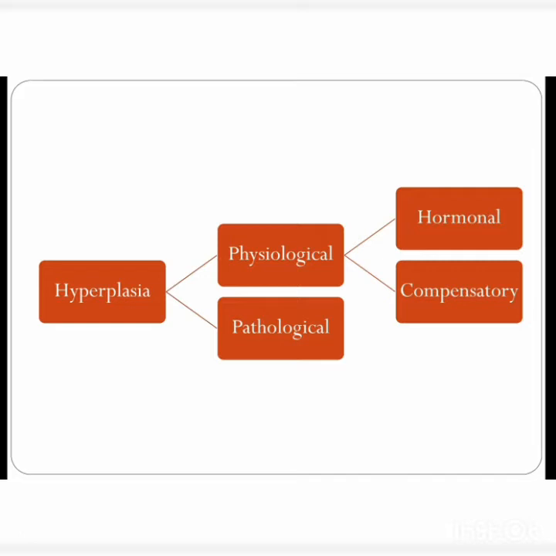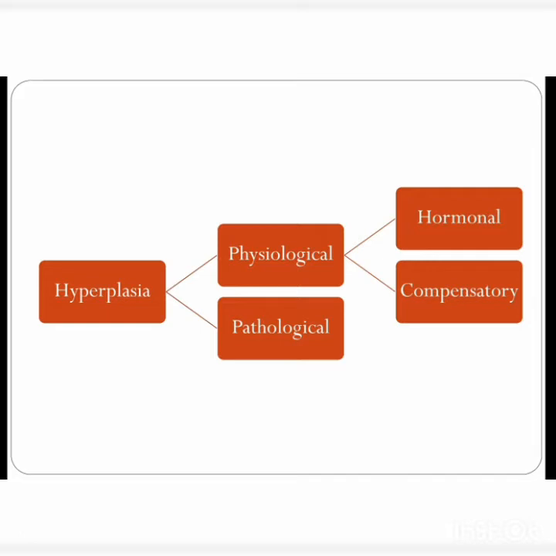Compensatory hyperplasia occurs in the residual tissues following the removal of an organ or tissue. Compensatory hyperplasia permits the regeneration of the removed tissues and organs. An example is the regeneration of the liver after the removal of a portion of it.